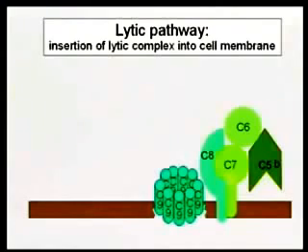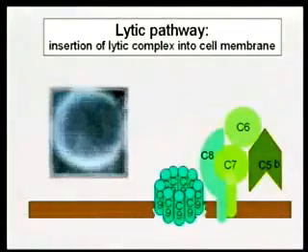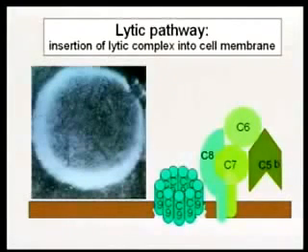And once we have a hole in the membrane, all the contents of the cell are going to leak out, the cell lyses. Here's the actual EM of an erythrocyte, and you can see this is the C9 complex poking this hole in the membrane of the cell. Ultimately, the cell lyses. So we kill the cell.